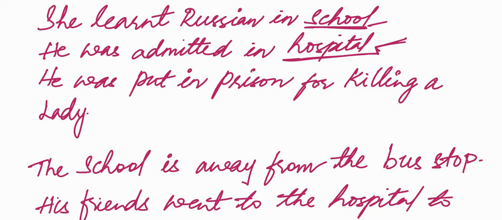He was put in prison for killing a lady. Why does a person go to a prison? A person goes to a prison for committing a crime. That is the obvious reason or the purpose of going to prison. We have not used any article before the noun prison. He was put in prison for killing a lady. Because the purpose of going to prison is obvious. He committed a crime, he went to prison.